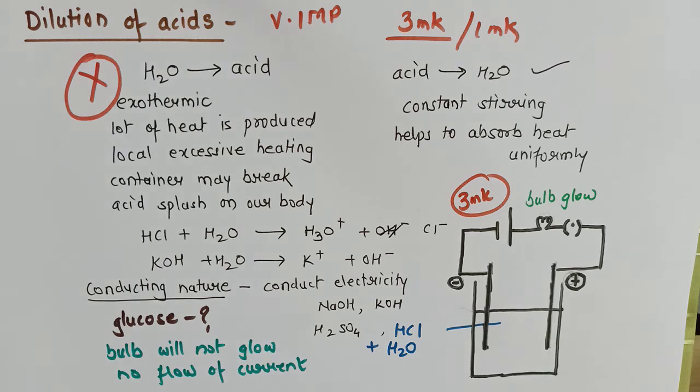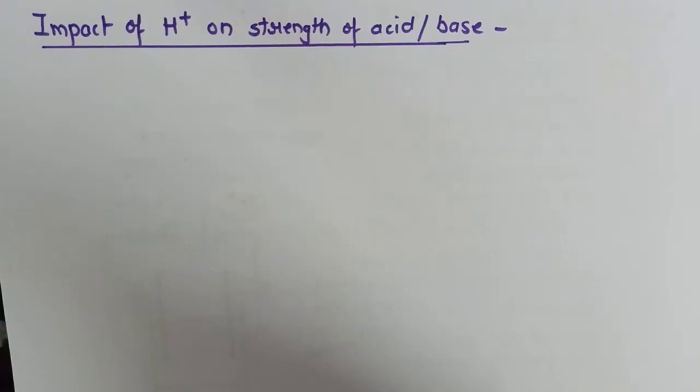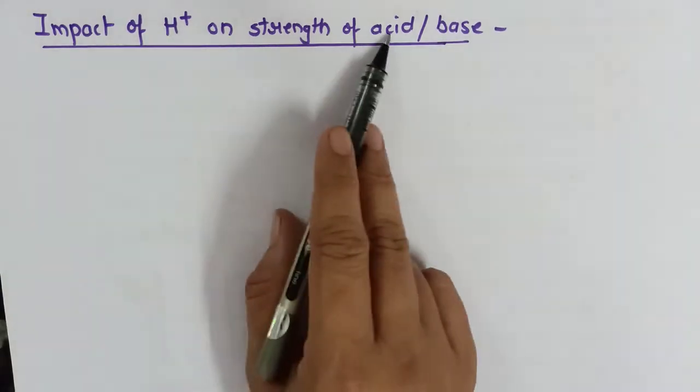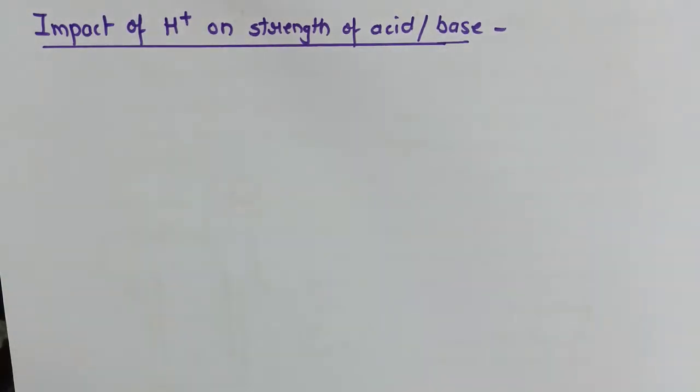So now we will move on to the next topic, that is what is the impact of hydronium ion on the strength. How the amount of hydronium ion produced will impact the strength. That means how can we decide whether the given acid or base will be a strong acid or weak acid.